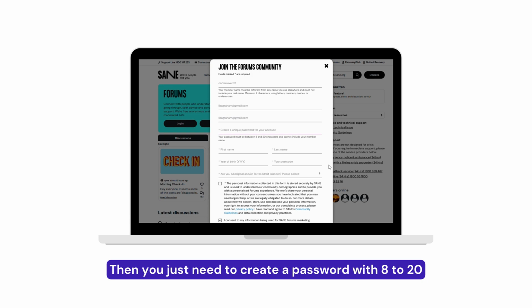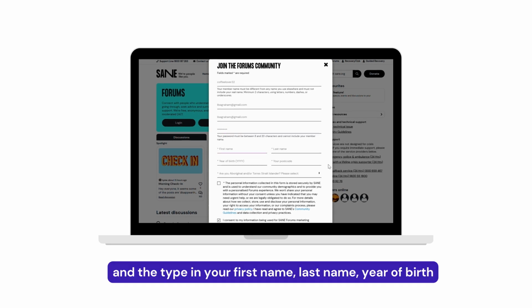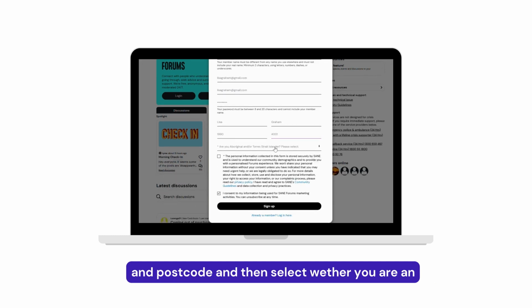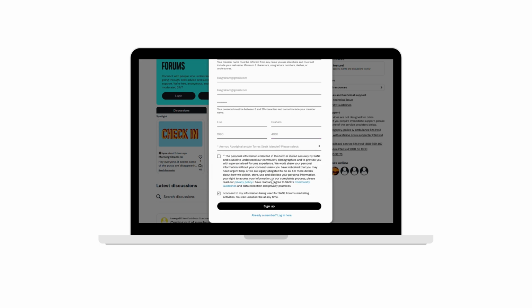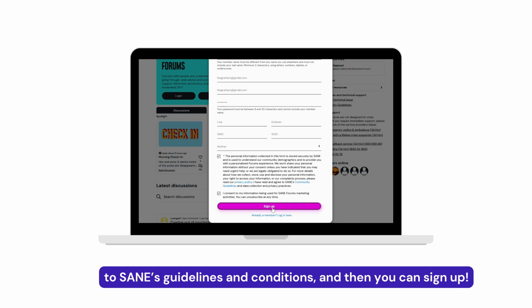And then you just need to create a password with 8 to 20 characters. And then type in your first name, last name, year of birth, and postcode. And then select whether you're an Aboriginal and/or Torres Strait Islander. And then tick this box to say that you've read and agreed to SANE's guidelines and conditions. And then you can sign up.